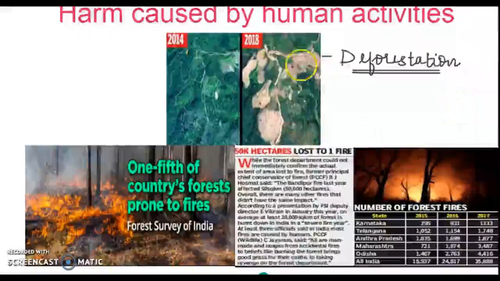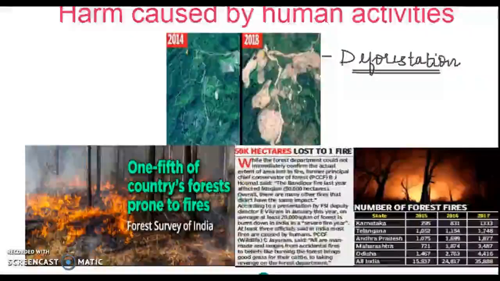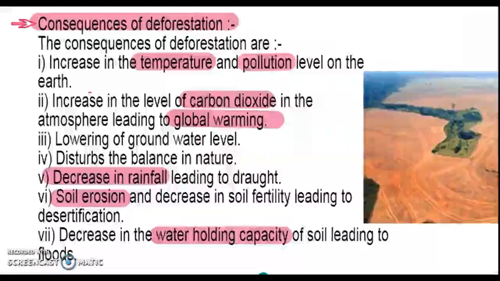So due to these activities, what are the consequences we have to face due to deforestation or due to this fire? When deforestation occurs, the number of trees is reduced. We also know that the trees are used in forming oxygen that we breathe.